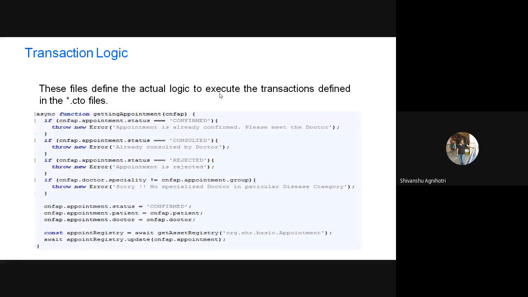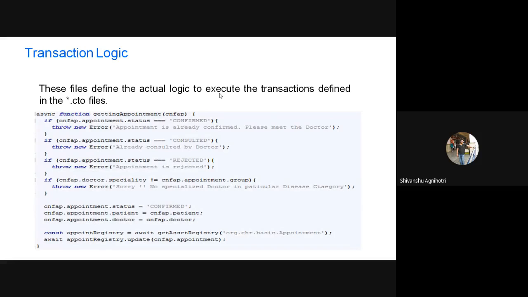It means you are defining some rules, and according to those rules your transactions are going to execute. First, in the model file you have defined your transactions, that is, which transactions you are going to execute, and in this file you are writing your smart contract, the chain code. You are defining rules over which your transactions execute and your participants communicate with each other.